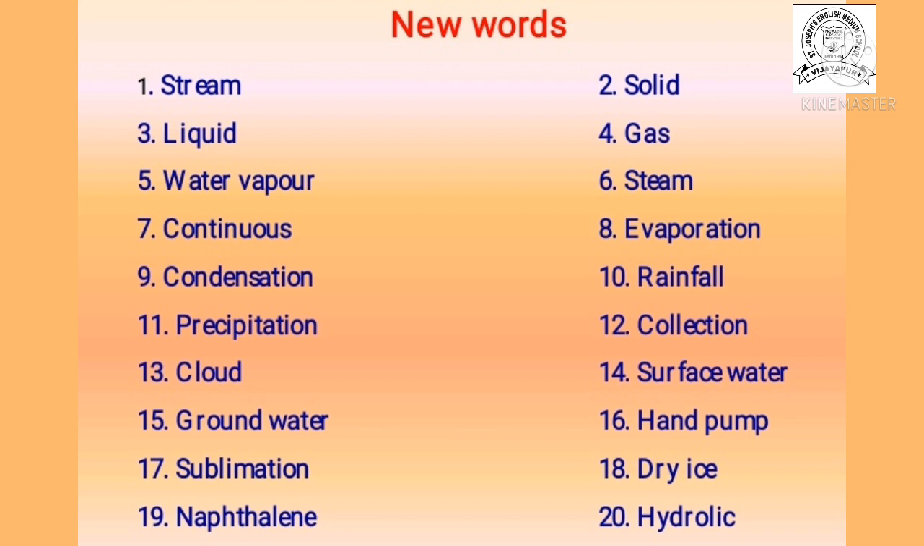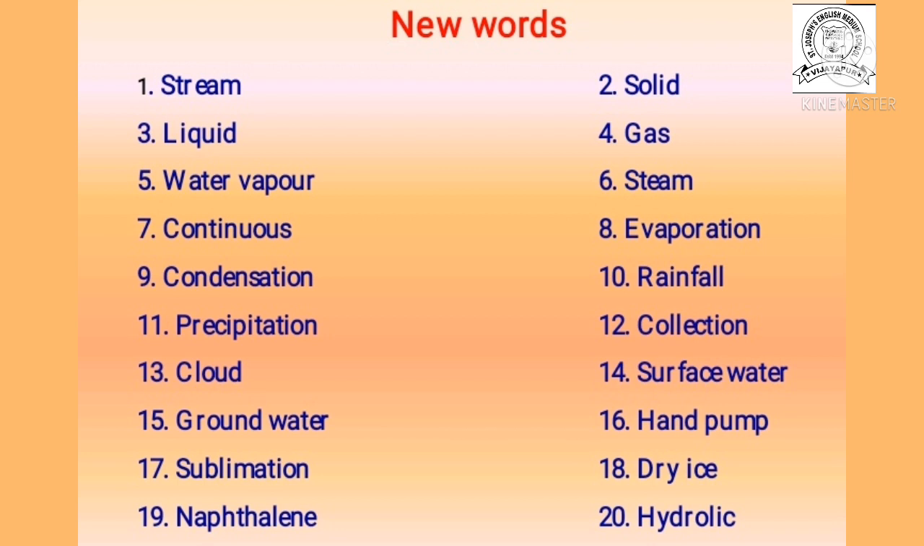In the liquid, the molecules are far away from each other, means there is very less attraction between the molecules. Now fourth one, gas. It is the third state of water. In this state, all the molecules are very far away from each other. Now fifth new word, that is the water vapor. When we heat the water, it changes into water vapor.